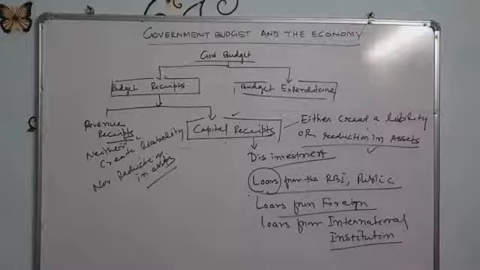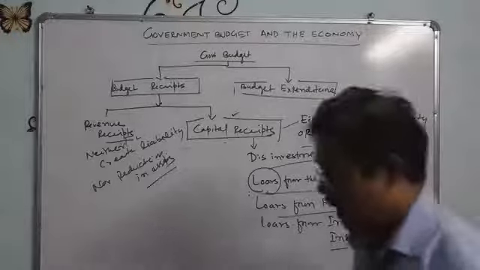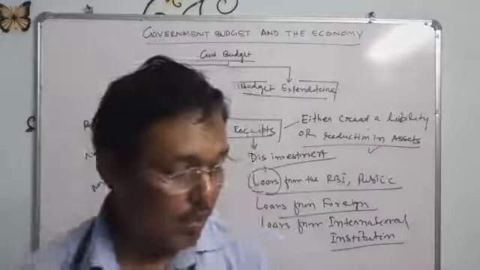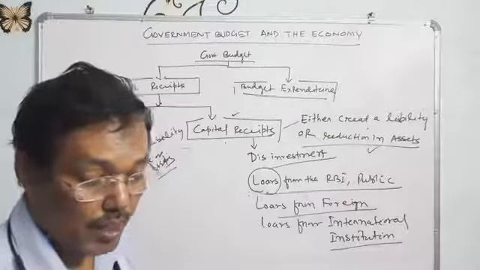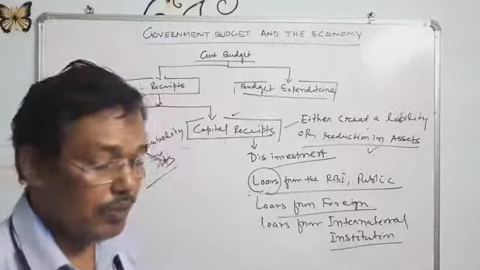Please note it. You will make it clear in your left side and right side. Distinguish between revenue receipts and capital receipts, giving examples. Don't forget to give examples.